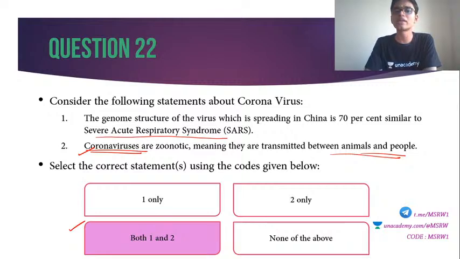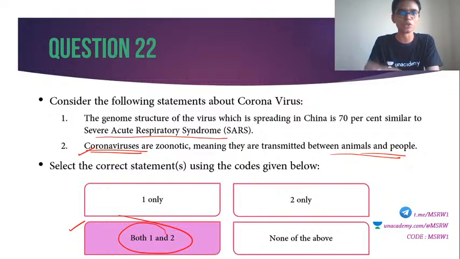Novel coronavirus, COVID-19 is something different. Okay, within one particular family of viruses, that is the coronaviruses, there are many subdivisions, etc., etc. Majority coronavirus are zoonotic. There might be exceptions. Clear? So second is also correct. Both are true. Answer is both 1 and 2.